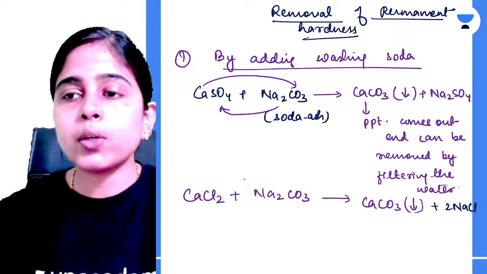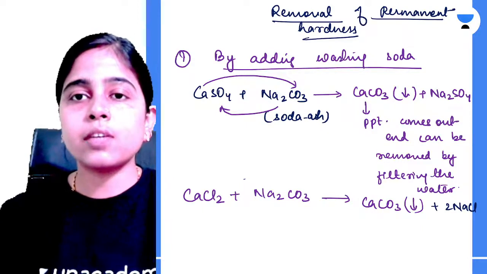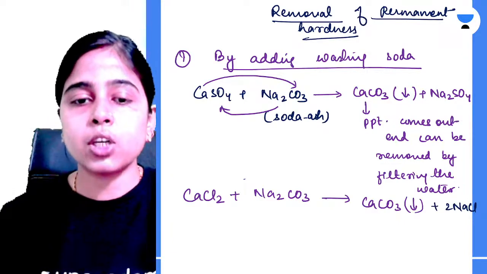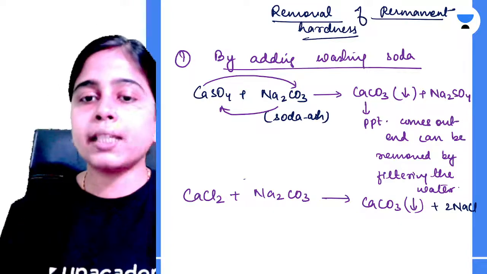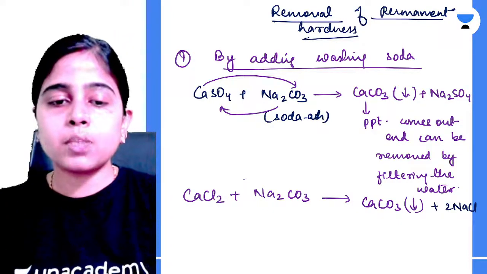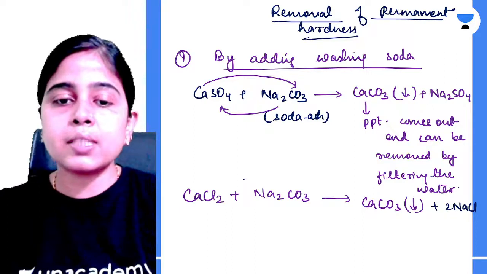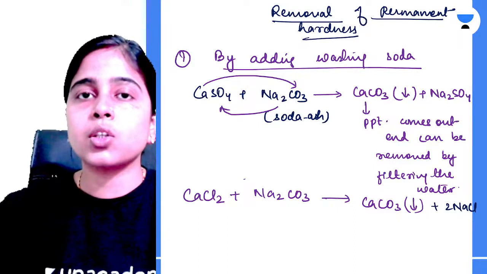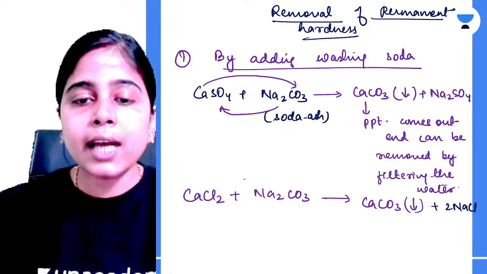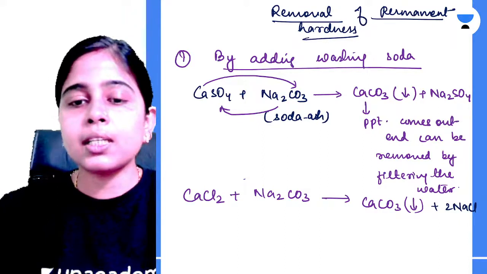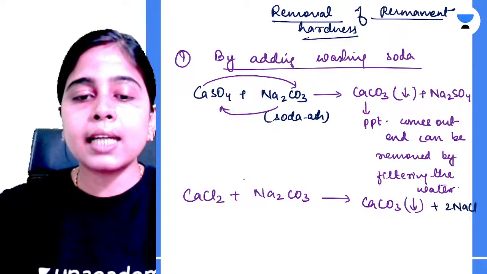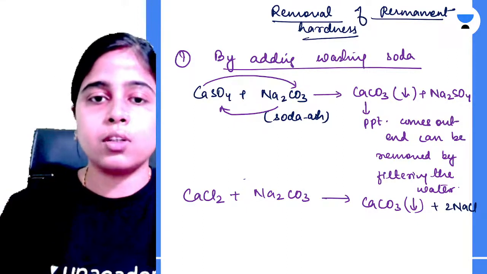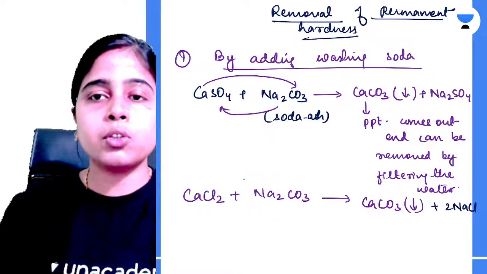Clear? So this way you can see that both the sulfate salt of calcium and the chloride salt of calcium can be removed by treating the hard water with soda ash. Now in case of magnesium sulfate or magnesium chloride in the hard water, you need to add a little bit of lime besides adding your soda ash. Why do we do this? Because magnesium carbonate is not fully precipitated. That's why in that case we need to add a little bit of lime also.